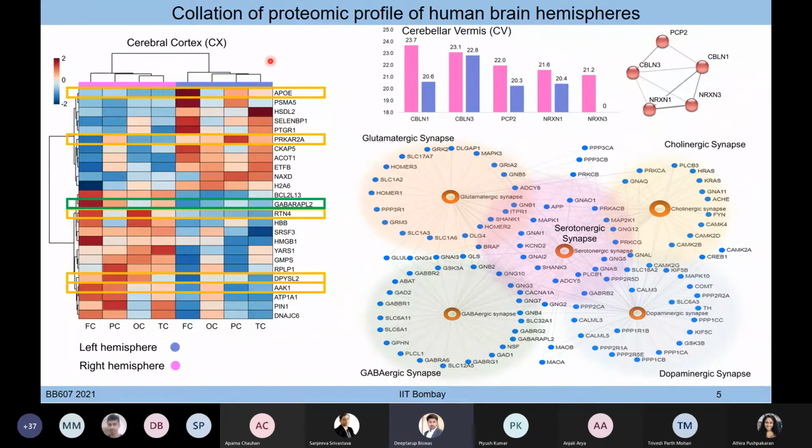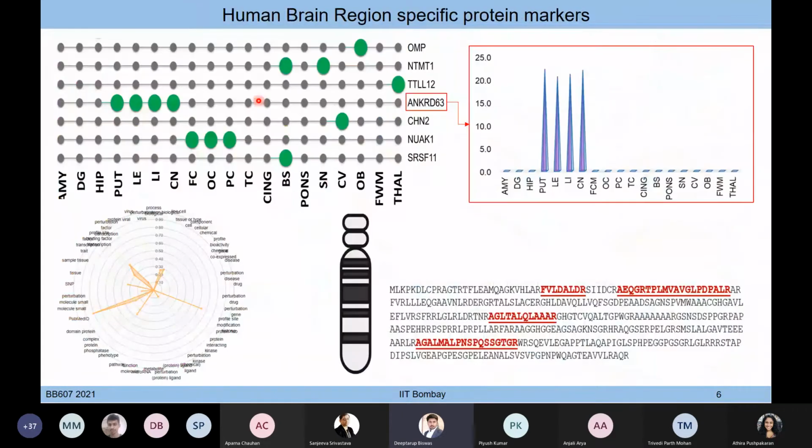As you guys will know, the left hemisphere and right hemisphere work very differently in a person. For example, we know that for a left-handed person, the hemisphere works completely differently, and for mathematics and other kinds of functional information, the hemisphere plays a big role, right? So both hemispheres don't play the same role, which we can see even in terms of protein expression.